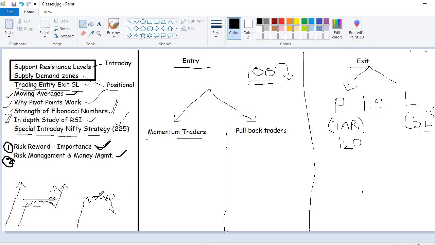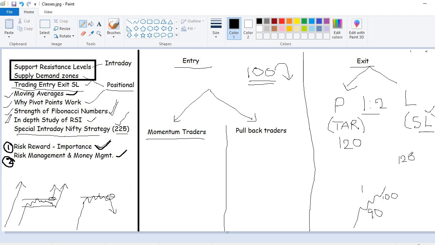It hit my trailing SL, then it delivered 120, 130 also. How to avoid these things? You should know where your exact entry is and how to trail your stop loss in a better way. Trailing stop loss is nothing but this: the stock is going up from 90 to 100, and now your target is 120.